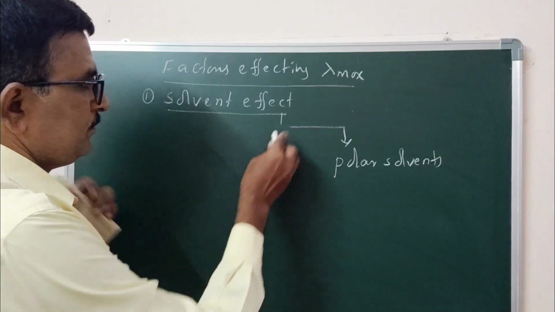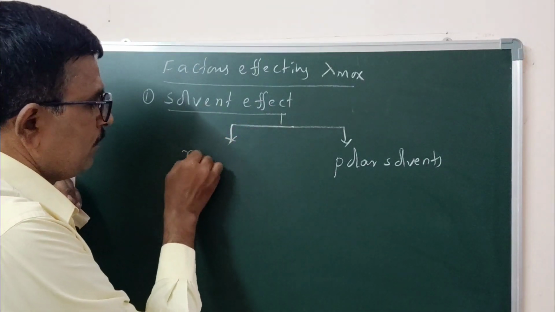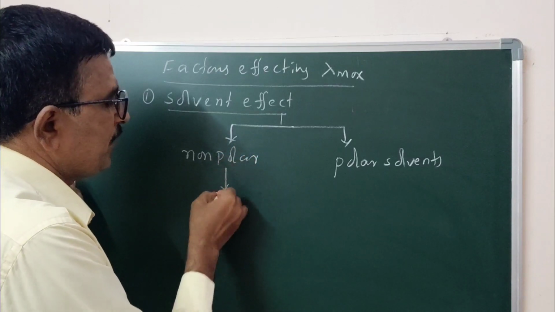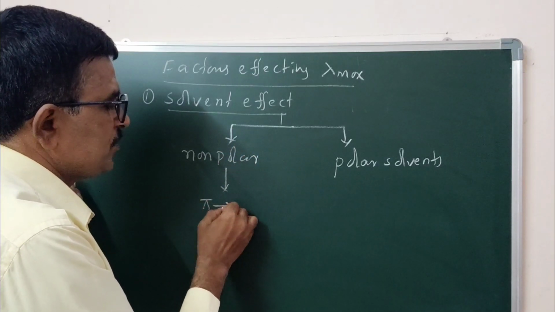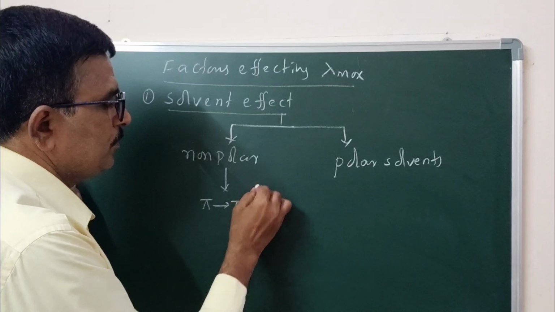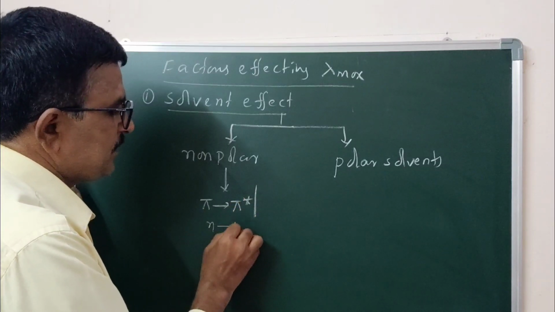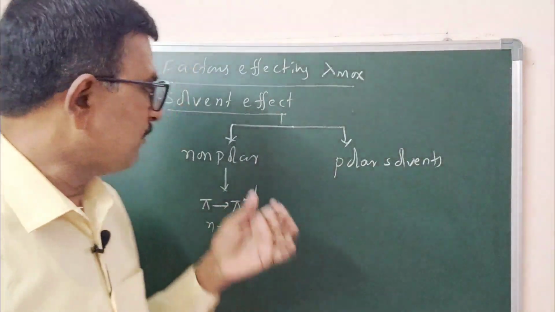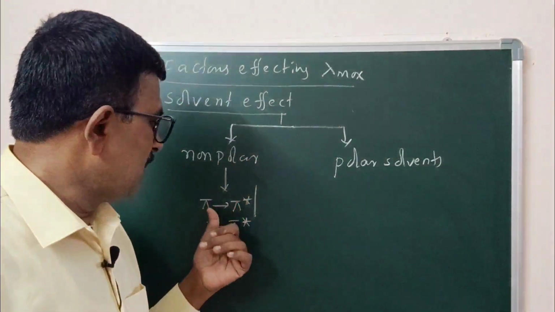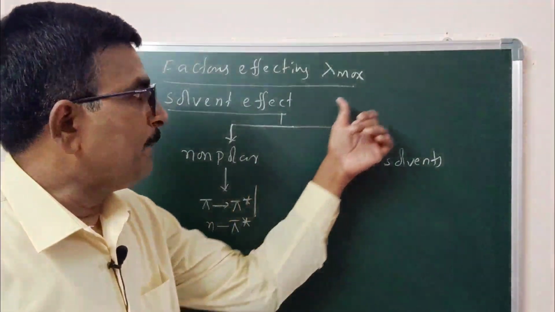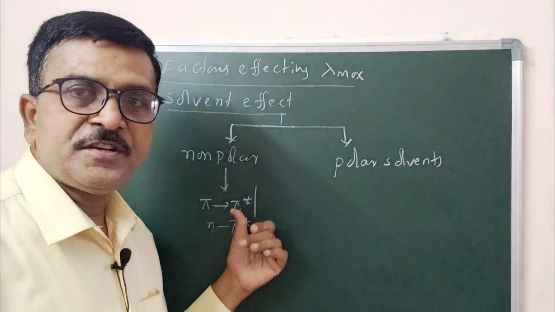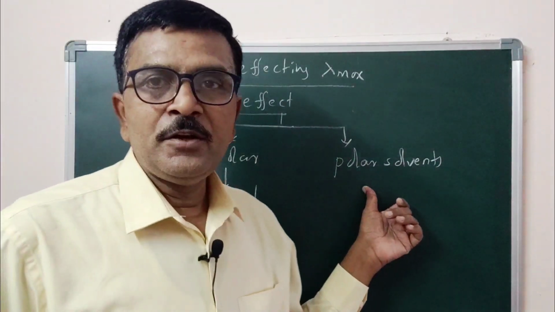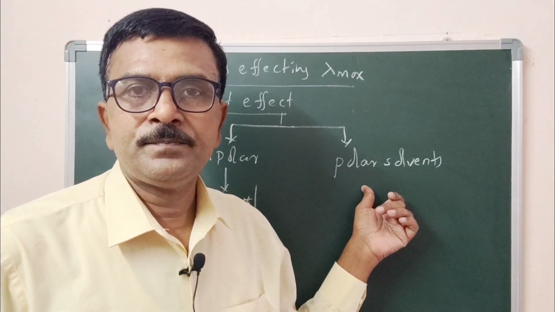There is no effect of non-polar solvents on either transition. So there is no effect of this kind of solvent on lambda maxima of pi to pi star or n to pi star value. Now coming to the polar solvents.